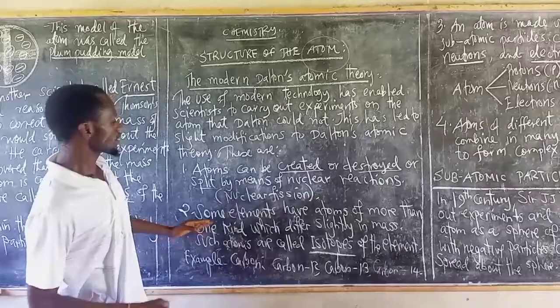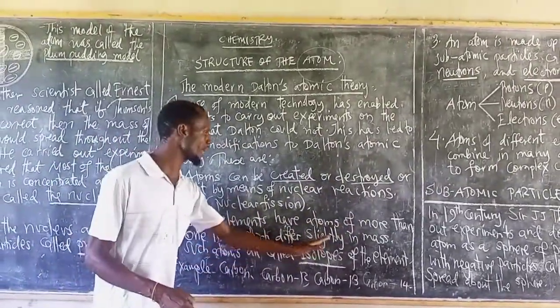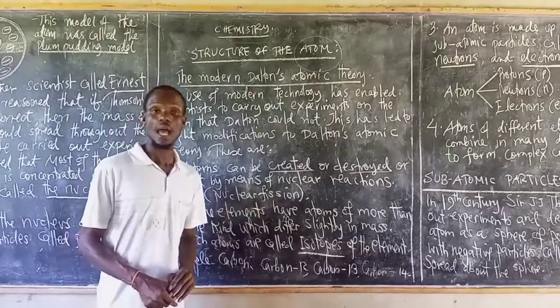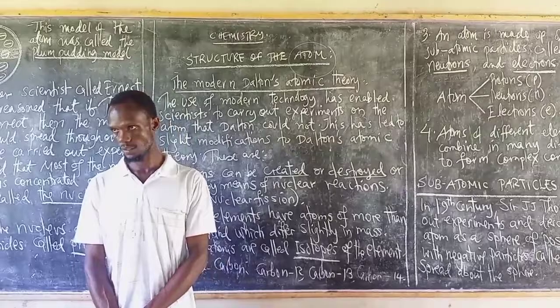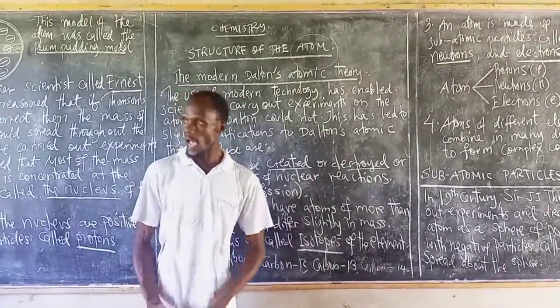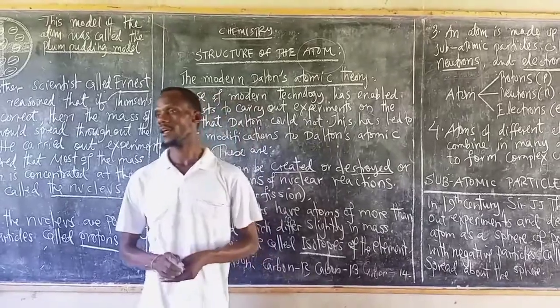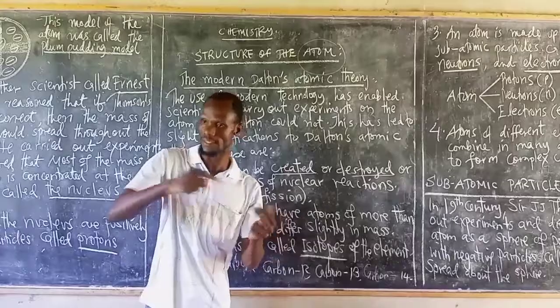And they also say some elements have atoms of more than one kind, which differ slightly in mass. And such atoms are called isotopes. According to Dalton, atoms of one element have the same chemical properties and the same mass.